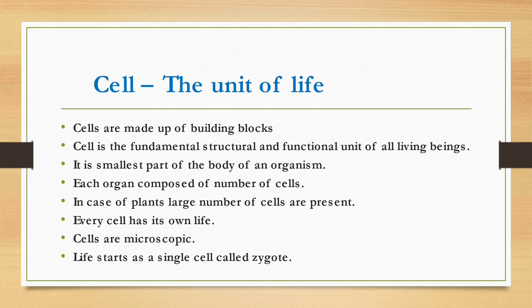In case of plants, like in leaf, flower, root, wood, in each region or each organ there are a number of cells. So every cell has its own life. Once a cell becomes old or weak, these cells in our body continuously die and are replaced by new cells.